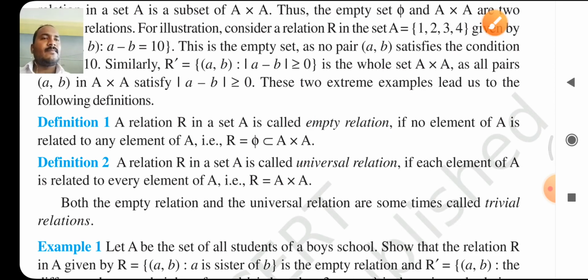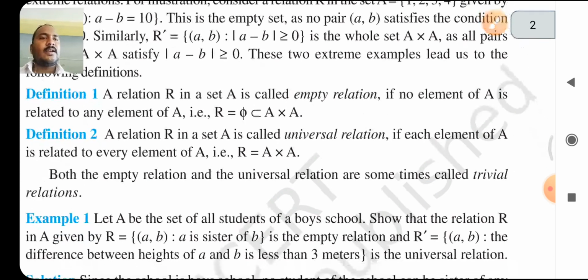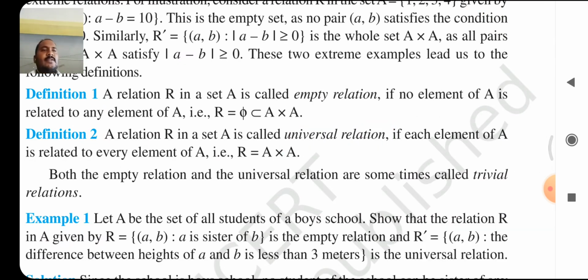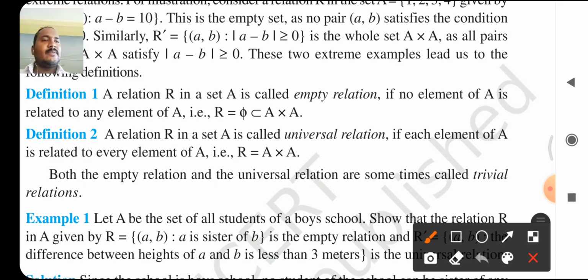Empty relation and universal relation. If so, what is meant by empty relation?